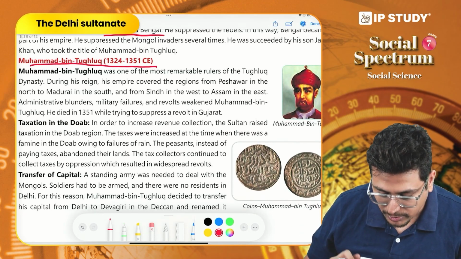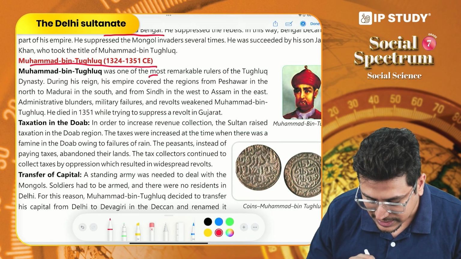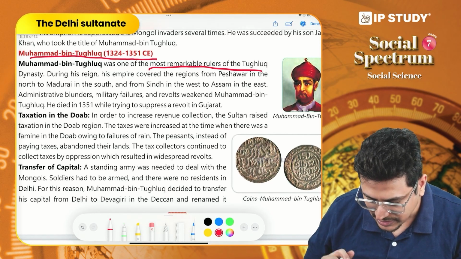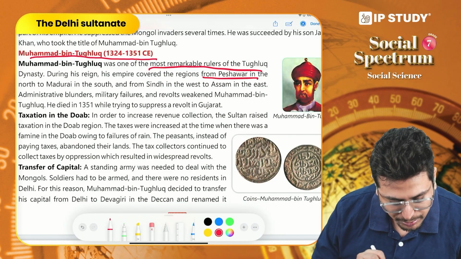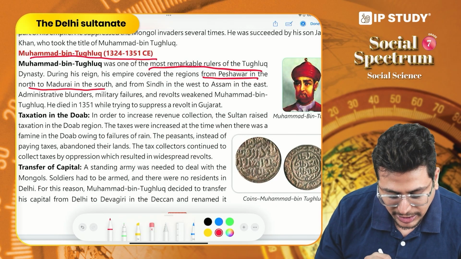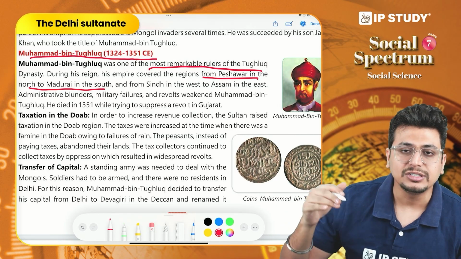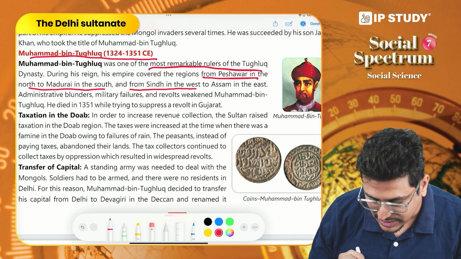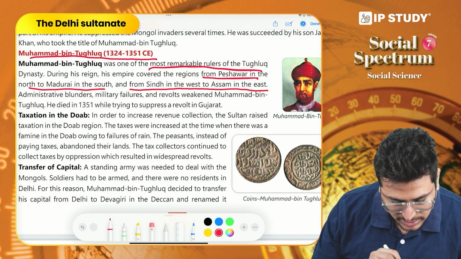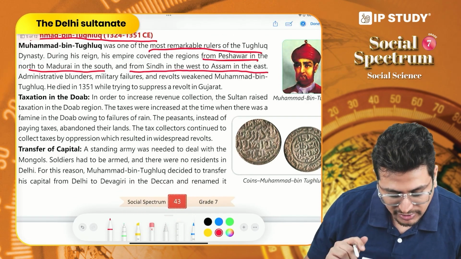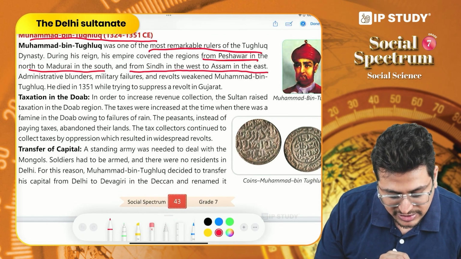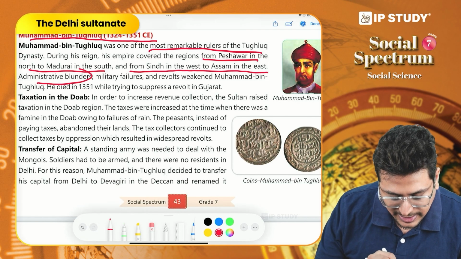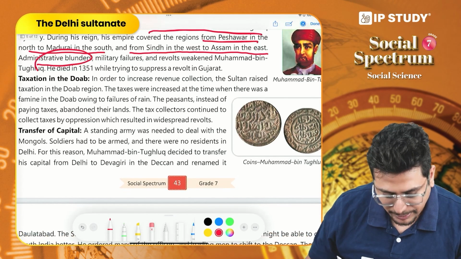So first of all, Muhammad bin Tughlaq is considered one of the most remarkable rulers of the dynasty. He was able to expand the empire from Peshawar in the north to Madurai in the south. So you can imagine the huge extent of his empire. Also from Sindh in the west to Assam in the east. So his empire was really very large, but there were some administrative blunders which we discussed earlier that led to the decline of the empire.